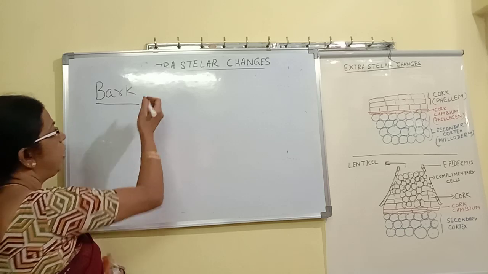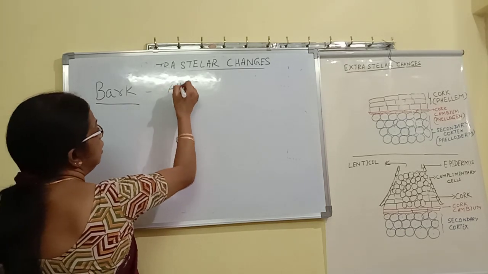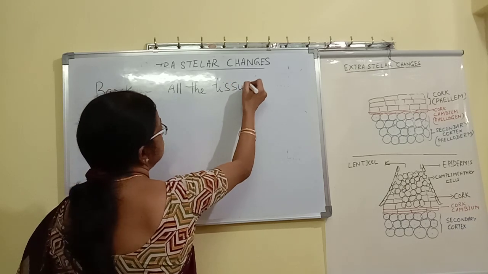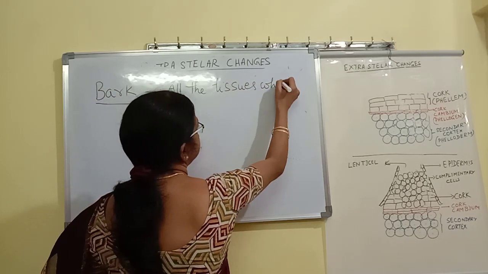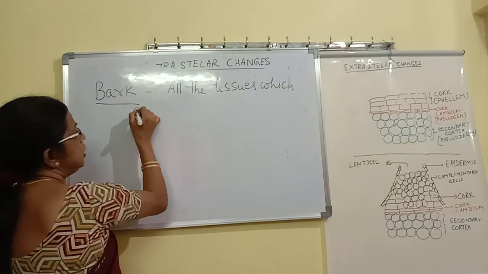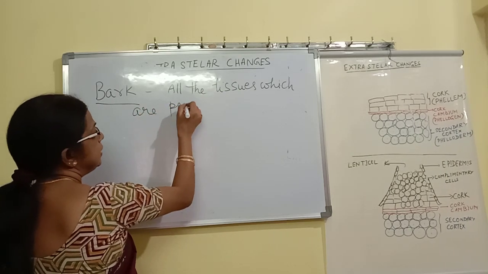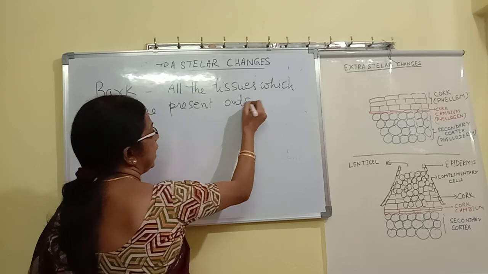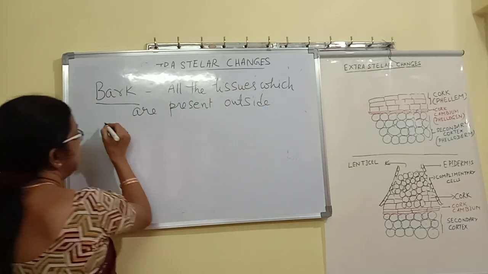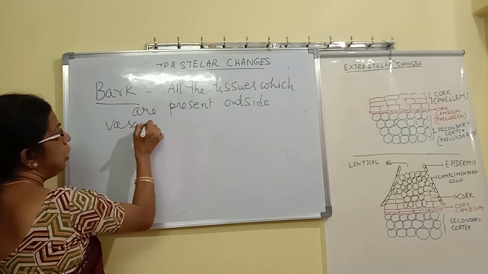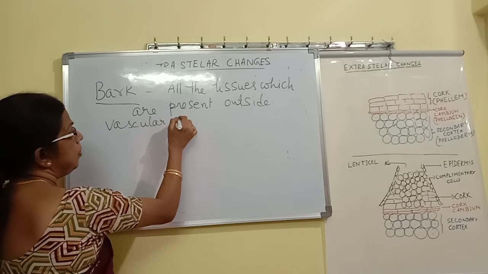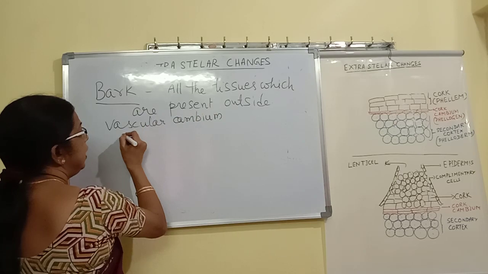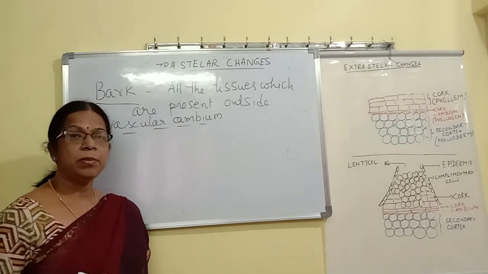Bark can be defined as all the tissues which are present outside the vascular cambium.